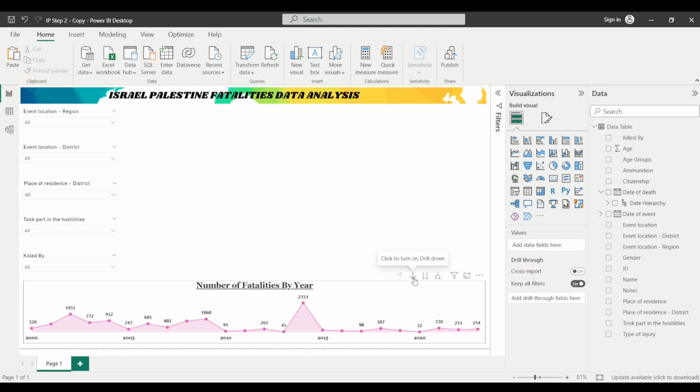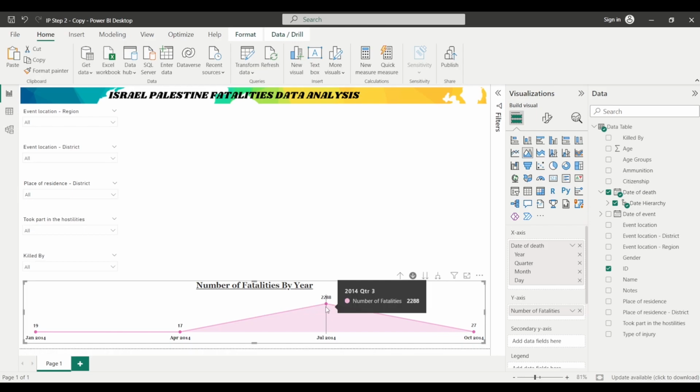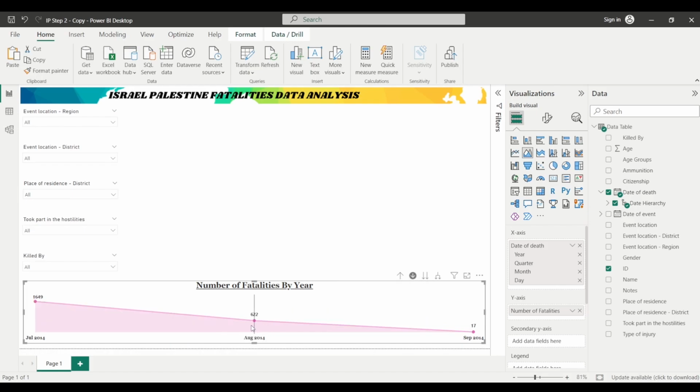There is one more thing. As you can see, there is this option, click to turn on drill down. If I click here on this option, and now if I click on any marker or any point, let's say this particular marker, this will drill down and will now give you the data of different quarters for the year 2014, right? Now when you hold your mouse to this area, it will show you according to the quarters. And if I now further click on any one of the markers, then it will further show me the data of the months in that quarter, right?